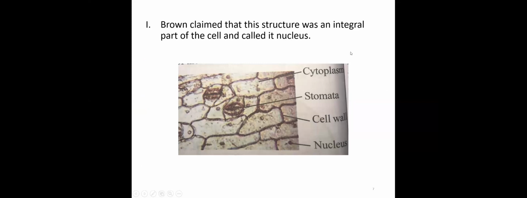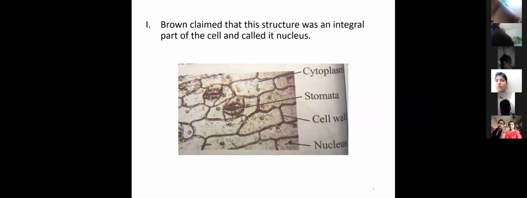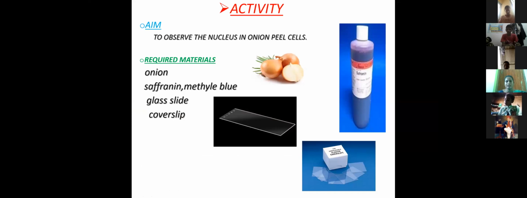He claimed that the structure was an integral part of the cell. Next, let us do an activity, that is to observe the nucleus in onion peel cells. Required materials and apparatus: the onion, safranin or methyl blue, glass slide, cover slip.